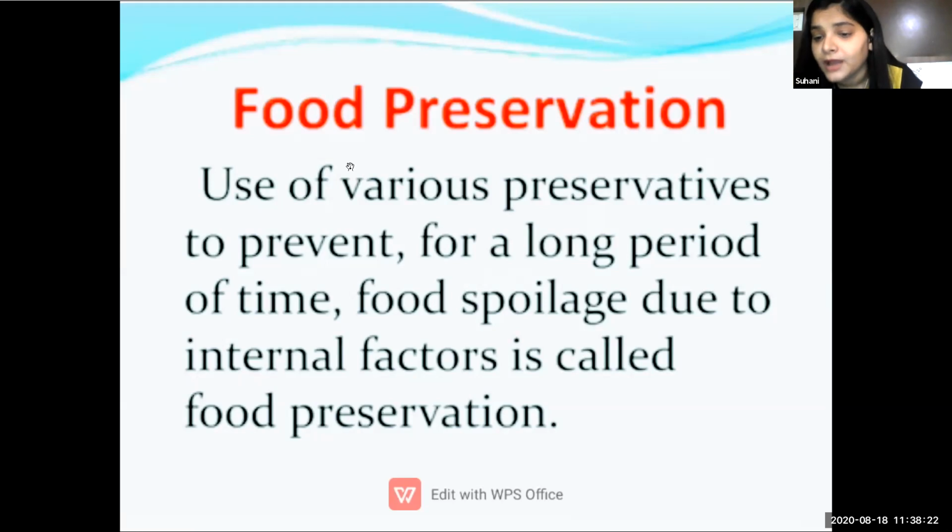Okay, students, understood? Farhan, Fareen, Mahira, understood what is food protection and food preservation? Show me a thumbs up. Yes, very good. You are all very good kids.